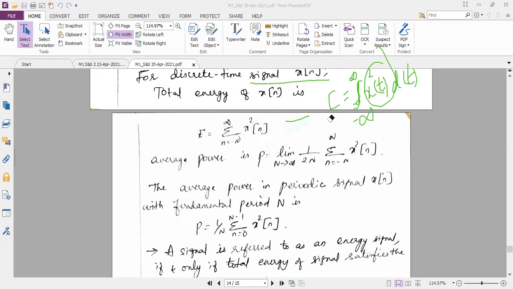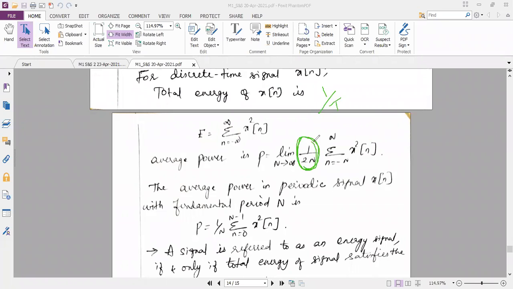Now I have to write the power for the discrete time signal. For the continuous time signal, 1 by T is extra for the power. Here, for the discrete time signal, in place of 1 by T, it is 1 by 2N. So the power is 1 by 2N summation n is equal to minus N to plus N of x square of n, where N tends to infinity. This is the formula for the average power.